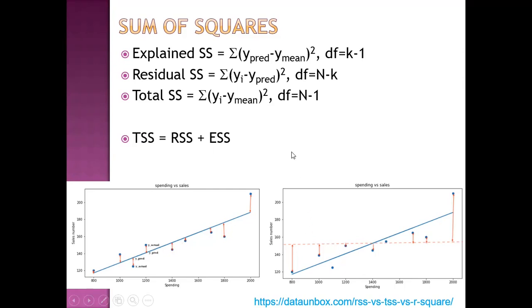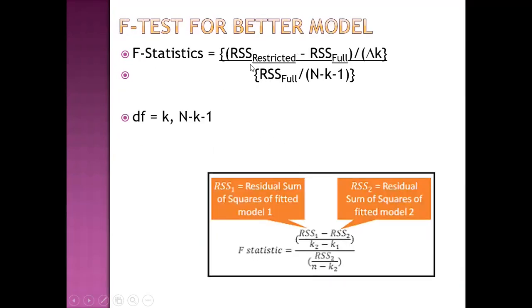Then this is F statistics. So it is the difference in numerator. There is difference between the residual sum of squares of restricted model minus residual sum of squares of full model. So residual sum of square of full model is always less than that of restricted. And how much improvement is there as compared to full model? So this is the F statistics. So we can compare any two model using this F statistics with degree of freedom K and N minus K minus 1.